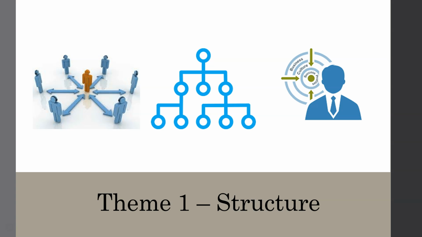So the first theme is structure, and we can use different public administration concepts to help develop the structure. The first public administration concept that would help develop structure would be one of Max Weber's 6 characteristics of bureaucracy, which is that the unit would need to have a well-defined formal hierarchy of command. Another concept that can be utilized is Herbert Simon's bounded rationality.